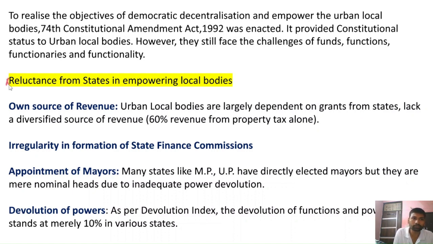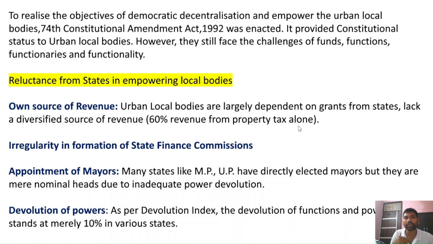The first part: we need to write why state governments are reluctant to empower the local bodies. So why are they reluctant? Firstly, their own source of revenues will get impacted, because urban local bodies are largely dependent on grants from the states, and even though they are dependent on grants from the state, they lack diversified sources of revenue, because 60% of the revenue is from property tax alone. So they have not diversified their revenue base.